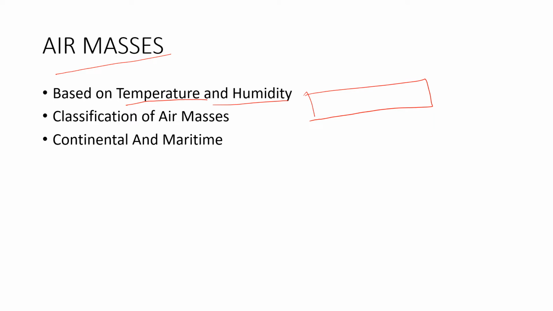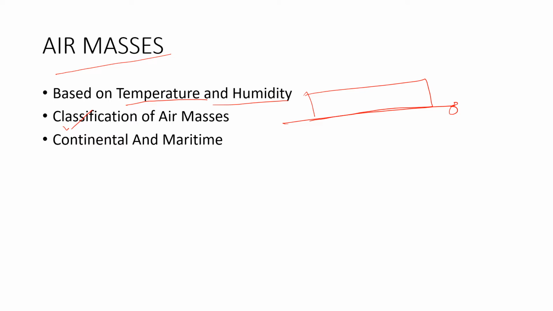Let's say we are at the equator. Then we are trying to find some amount of air that has the same temperature and the same humidity. Uniformity should be present over there. Next, we are going to do the classification of the air masses.